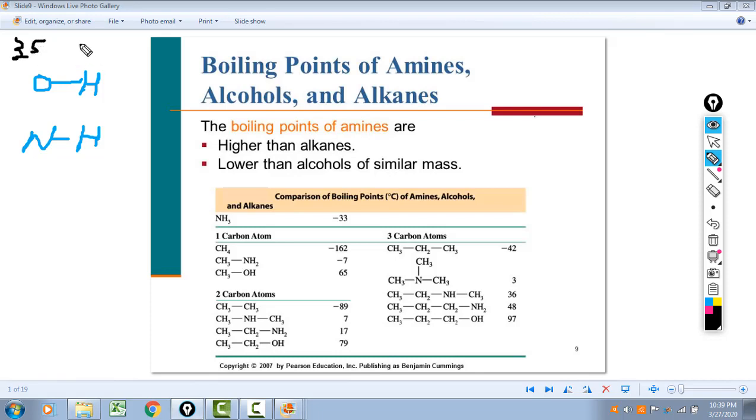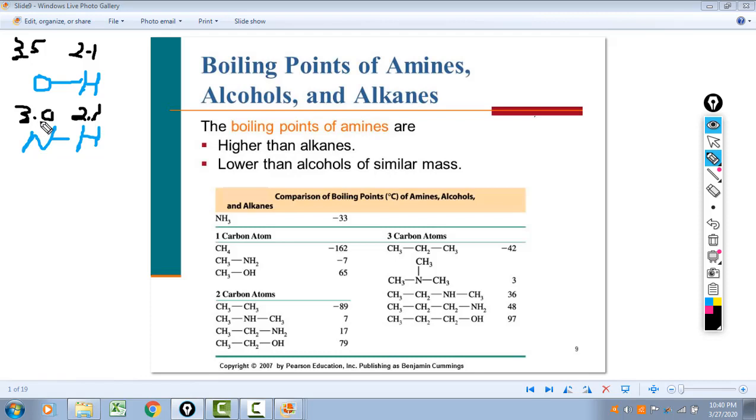That of hydrogen is 2.1. Nitrogen is fairly electronegative, but not nearly as electronegative as oxygen. So it's 3.0, and again, hydrogen still 2.1.